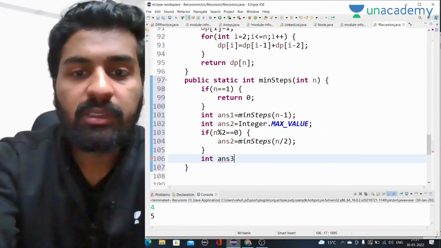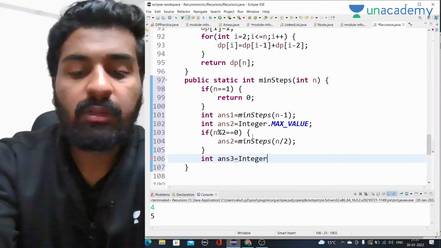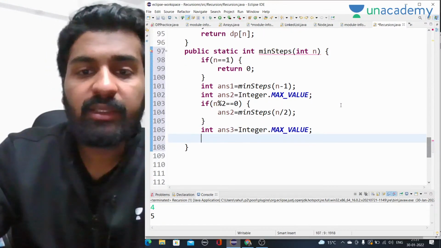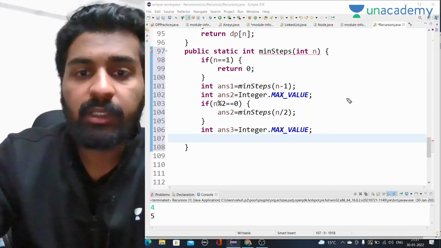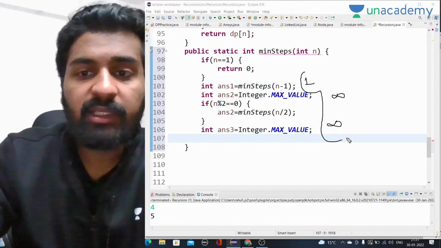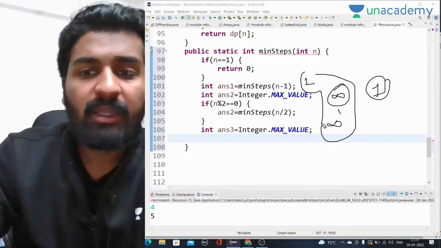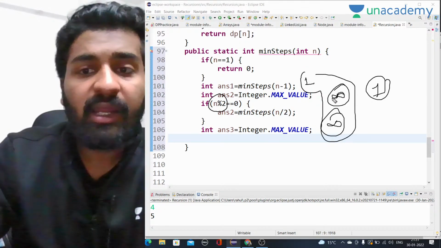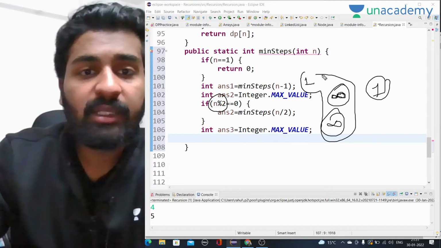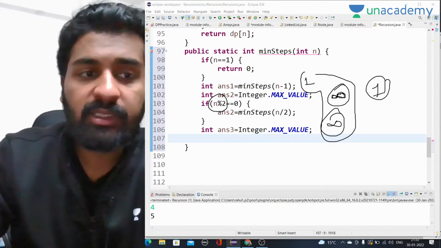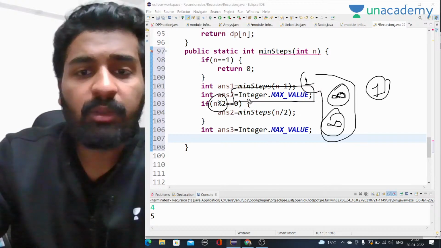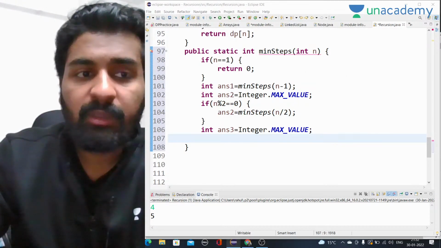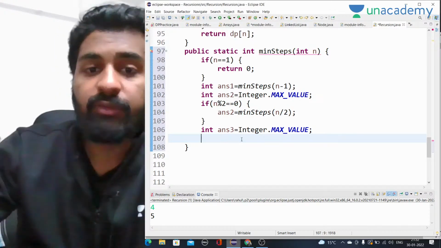Now for an int answer 3 is equal to Integer.MAX_VALUE, right? Why max value? Because we have to take the minimum of all 3. If this is infinity and this is 1, the minimum will be 1 only. So if it is not divisible by 2, I'm saying there are infinite steps to reach there, and usually when we are taking the minimum, we always take the max value in the answers. At last we take the minimum of all the three ways.